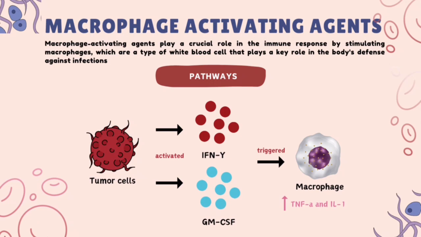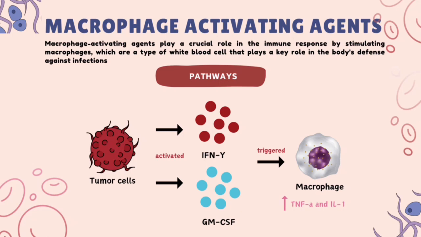Next, let's move to macrophage activating agents. Macrophage activating agents play a crucial role in the immune response by stimulating macrophages, which are a type of white blood cell that plays a key role in the body's defense against infections. The diagram below shows the pathway of macrophage activating agents. Tumor cells can be linked to interferon gamma and granulocyte macrophage colony-stimulating factor through their interactions with the immune system. Tumor cells activate the interferon gamma and granulocyte macrophage colony-stimulating factor agents, which means tumor cells can stimulate the production and release of these immune system molecules, which can then attack and destroy the tumor cells.